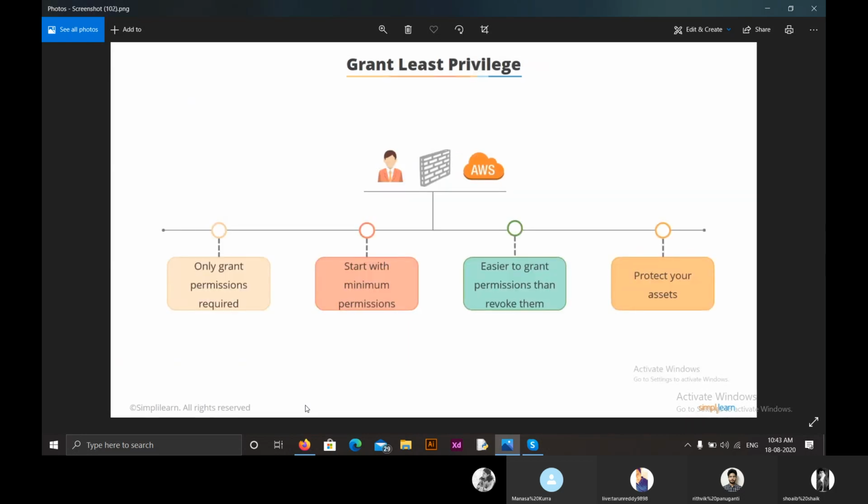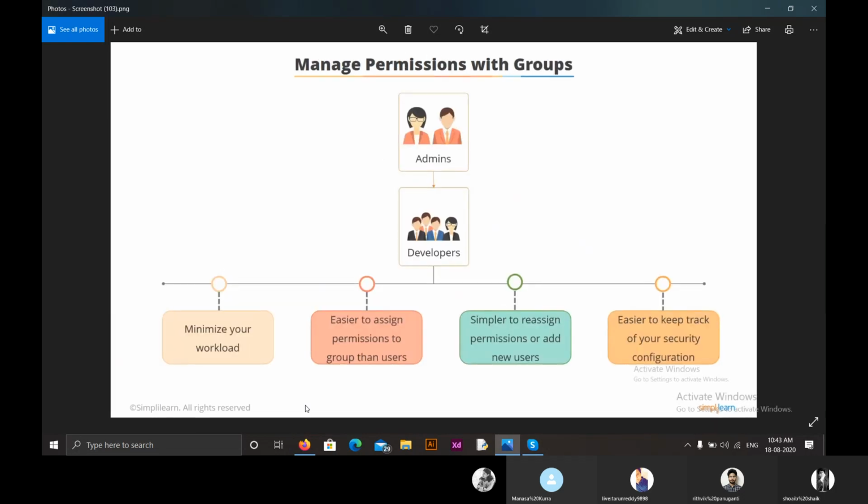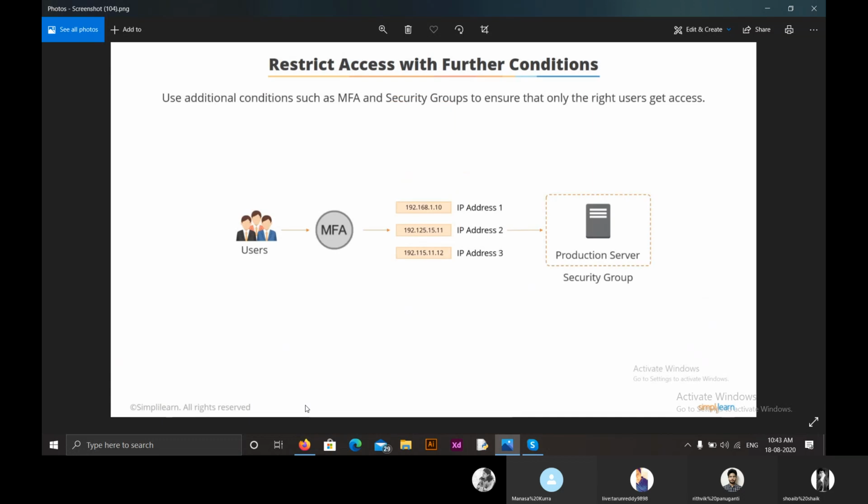The second one is we have to grant least privilege. That is, we have to give the least permissions to everyone, and through this we can protect our assets. The third one is we have to manage permissions with groups. Through this, we can minimize our workload and easily add or remove permissions, and easily add or remove users from the group.